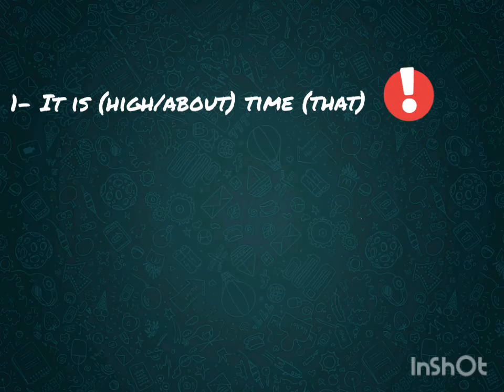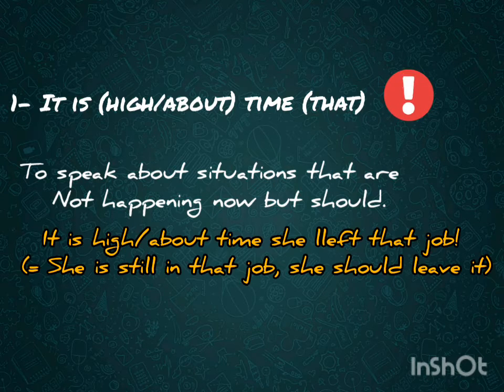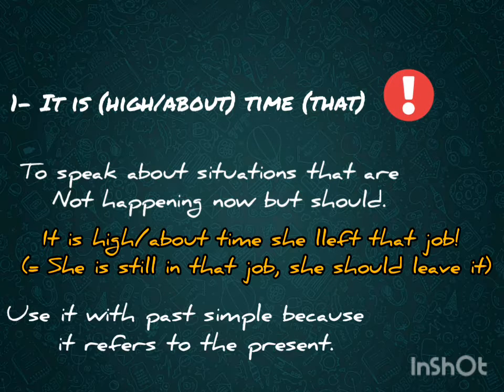Number 1, it is high or it is about time that is used to speak about situations that are not happening but should. For example, it is about time she left that job, but she hasn't left it yet. It is commonly used with the past simple because it is referred to the present.